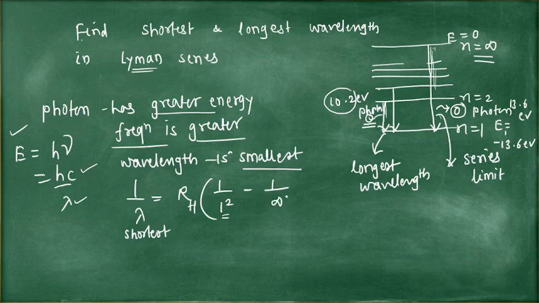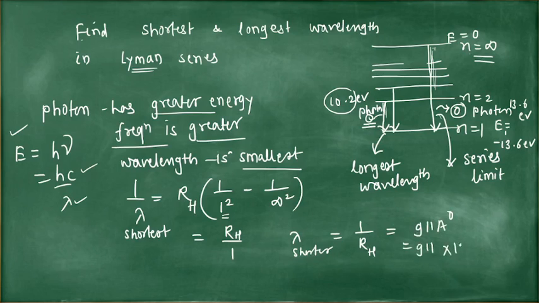So this is RH by 1, and lambda for shortest is equal to 1 by RH. So again we require this type of value, so this is 911 Angstrom, or 911 × 10^-10 meter. This is approximately 911 Angstrom.